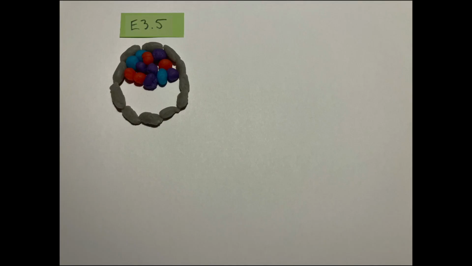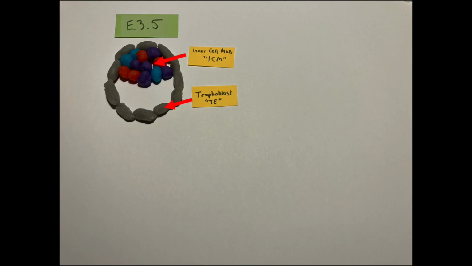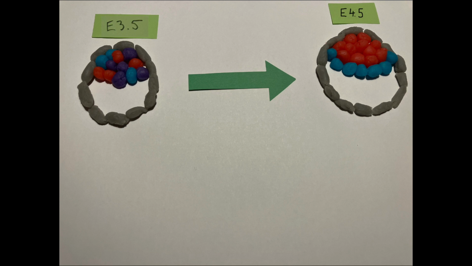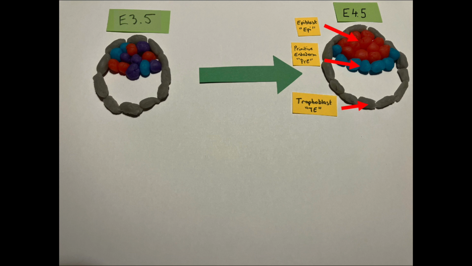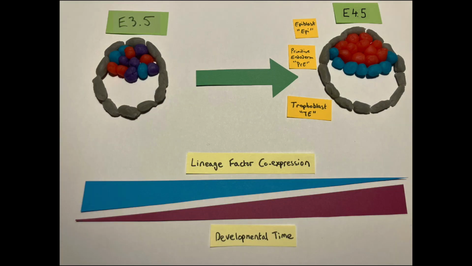During mammalian preimplantation development, at around 3.5 days after fertilization, the embryo consists of two lineages, the trophoblast and the inner cell mass. Roughly 24 hours later, the embryo now consists of three lineages, the trophoblast, and the inner cell mass has split into the epiblast, which will form the embryo proper, and the primitive endoderm, which will generate the yolk sac. As development progresses, the lineage factors that were co-expressed in the 3.5-day-old inner cell mass become spatially segregated into separate lineages that have more restricted developmental capacities.